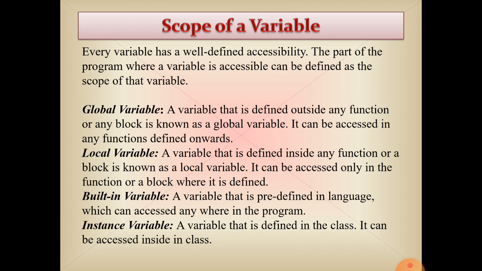Instance variable. Instance variables are those variables which are defined inside a class. When you call the class, the instance variable is automatically called with the class.